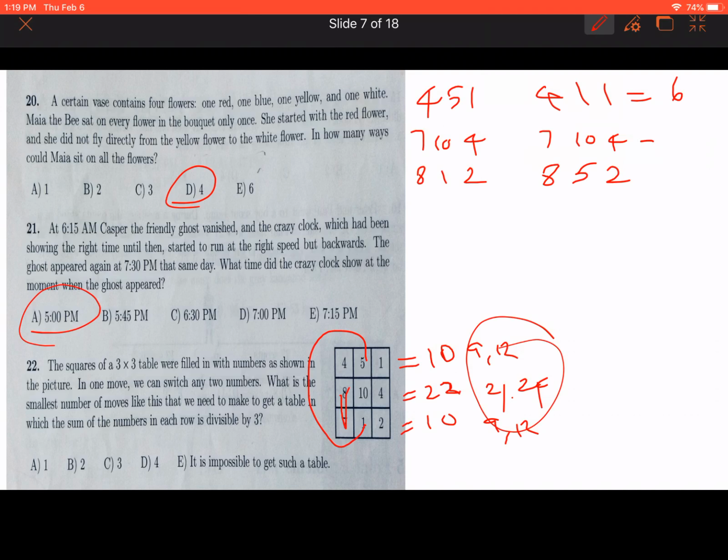Now the sum is 6. Here it is 21 and here it is 15. All these three numbers are divisible by 3, and so I have made two swaps, right? And I have found the correct answer. So the possibility is 2, option B.